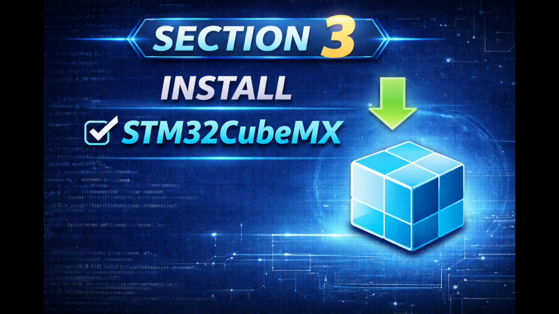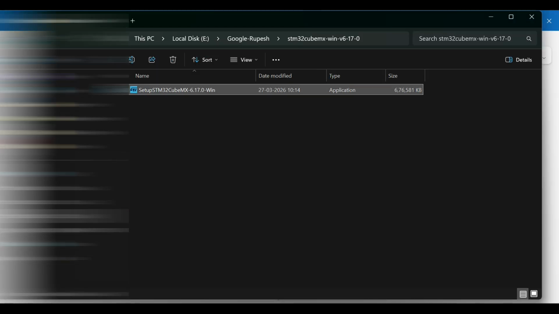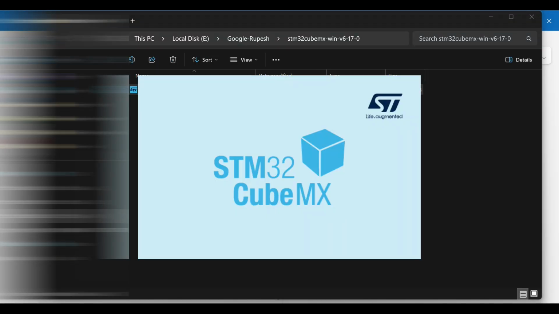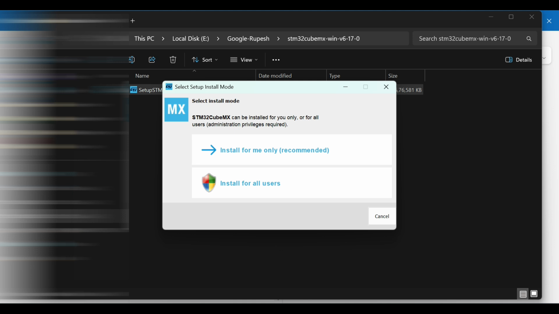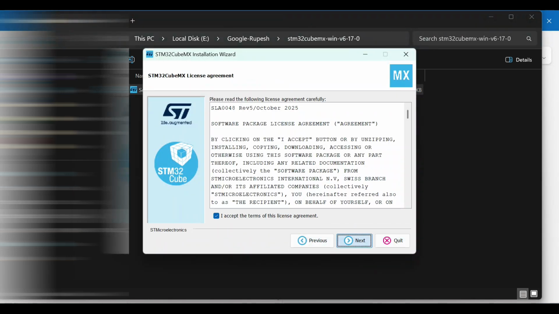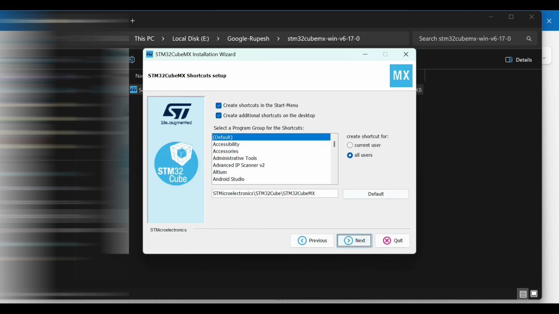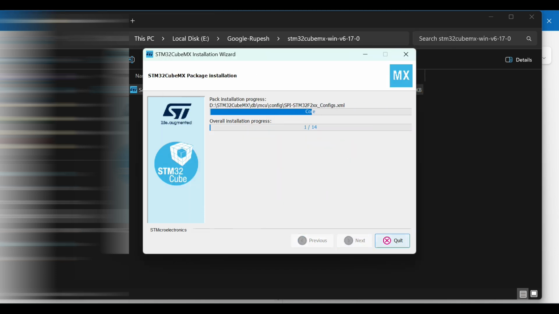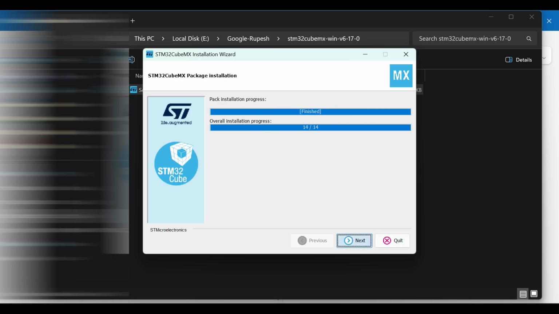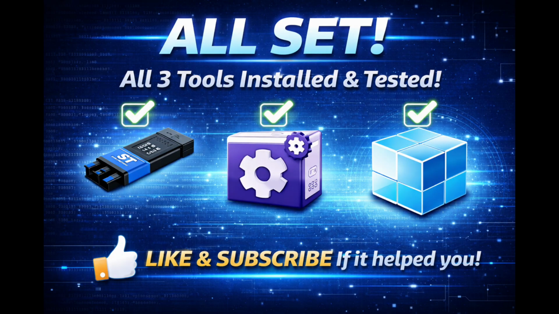Section 3. Install STM32 CubeMX. Finally, let's install STM32 CubeMX. Open the setup file and run it as administrator. Again, follow the on-screen instructions and keep everything as default. After the installation completes, you are all set.